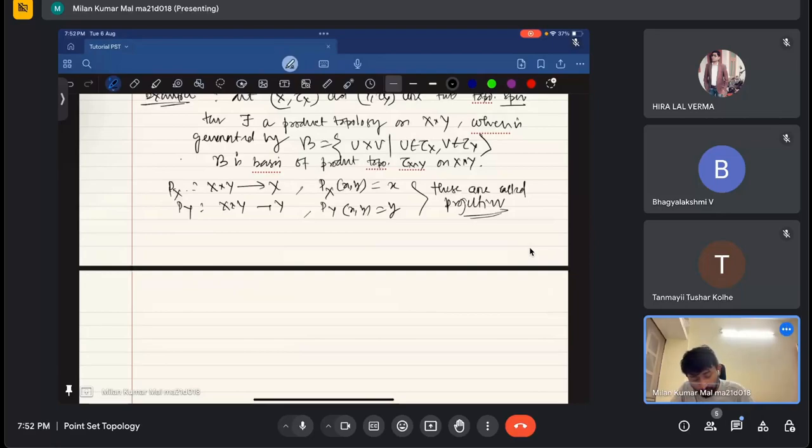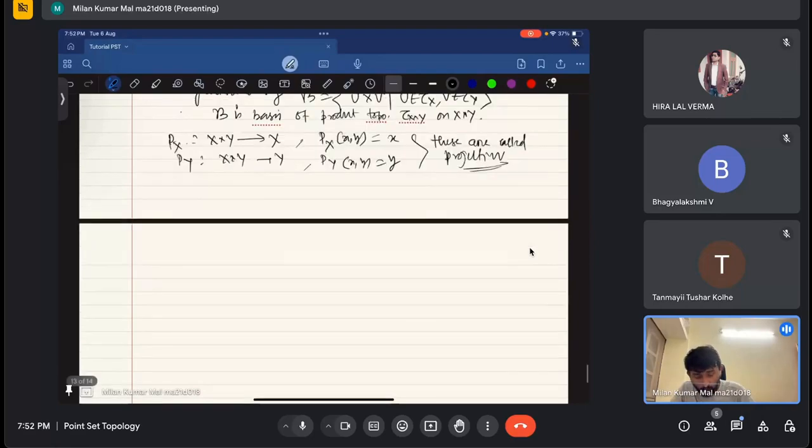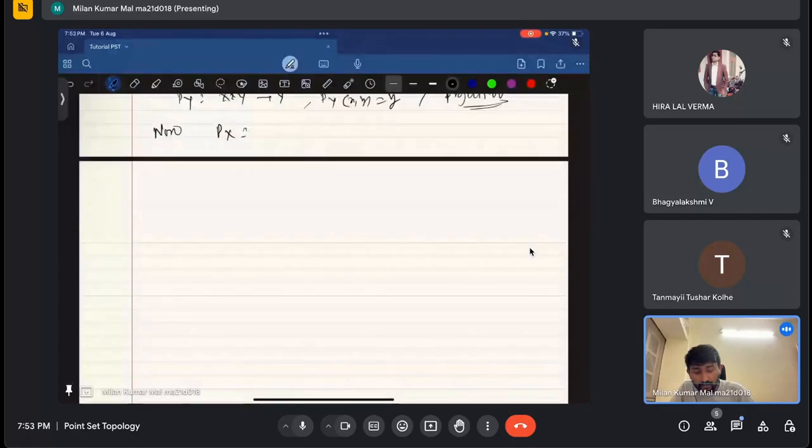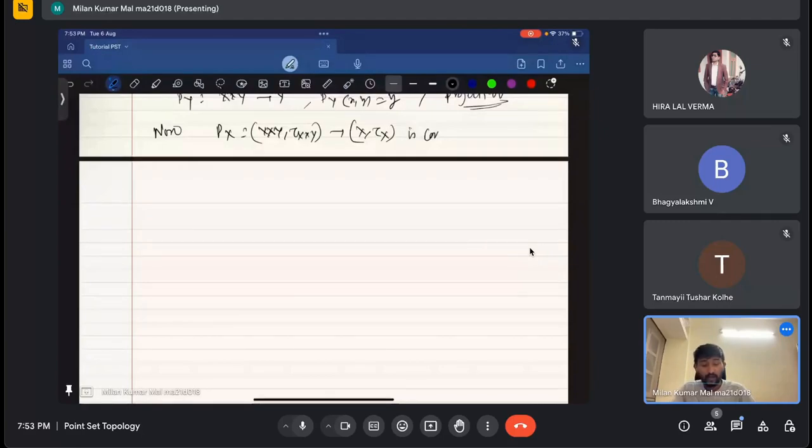Now p of X, from X cross Y with the product topology to X with the topology of X, is continuous. How will this hold? I will prove one; similarly, p of Y will also be continuous.